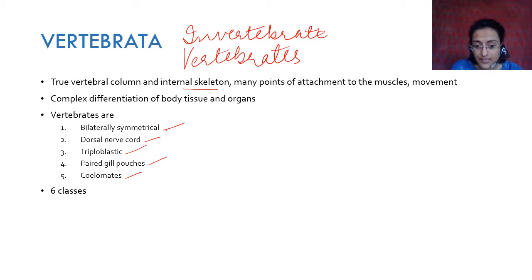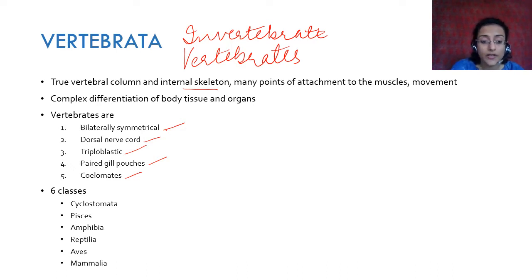There are 6 classes. In this, the 6 classes are as follows: Cyclostomata, Pisces, Amphibia, Reptilia, Aves, and Mammalia. Okay, Cyclostomata, Pisces, Amphibia, Reptilia, Aves, and Mammalia. You have to remember it. Always have to remember it in this order only. Even in animal classification the phyla that you have learned had to be learned in that order only. This also you have to learn only in this order.